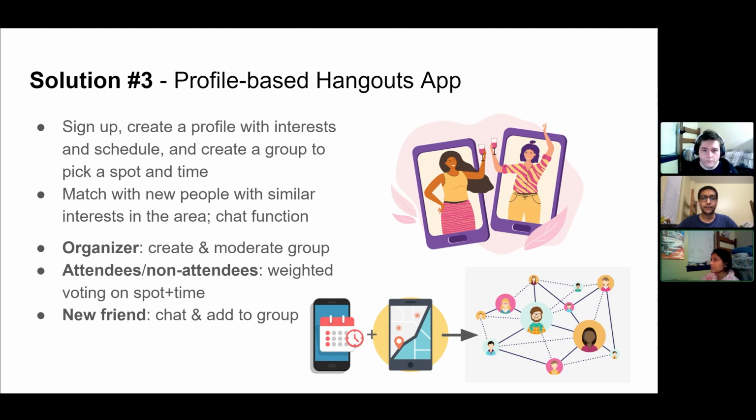Our solution number three is a profile-based hangouts app where someone can sign up, create a profile with their interests and schedule, and create a group to hang out with people to pick a spot and time. They can also match with new people with similar interests in their area and also use the chat functionality to communicate. We have three main people involved in this: the organizer who creates and moderates the group, the attendees who use weighted voting to pick a spot and time, and a new friend that you can chat or add to a group based on matching.